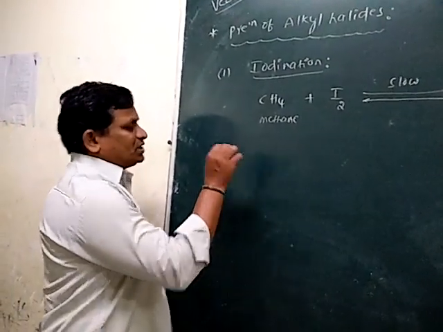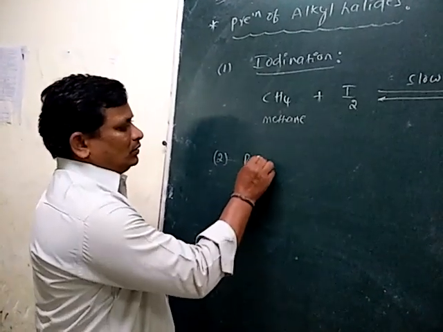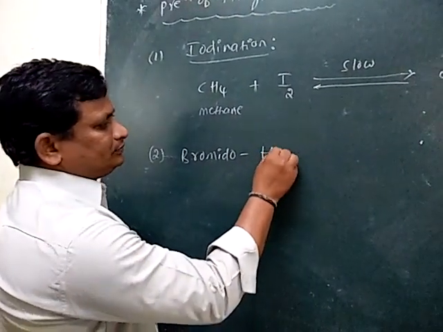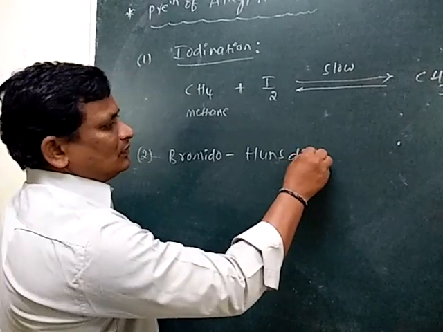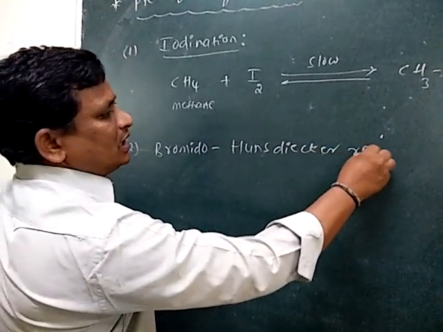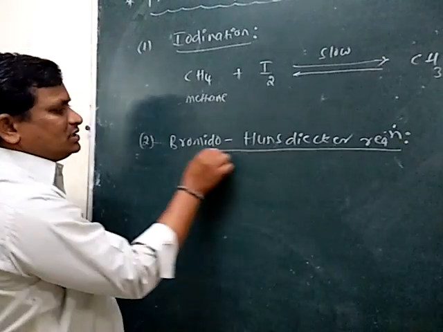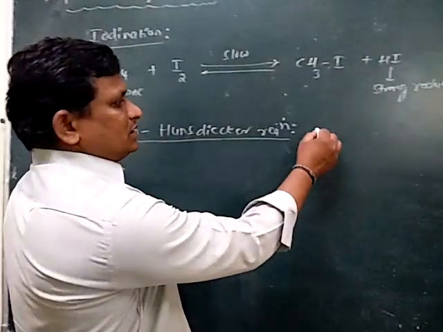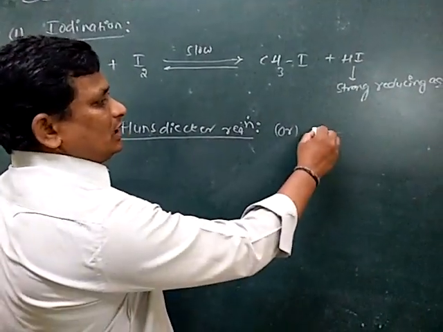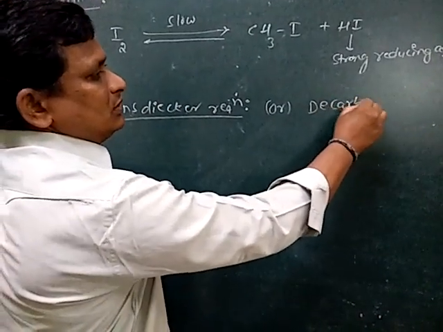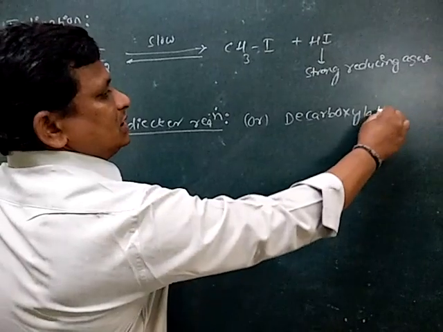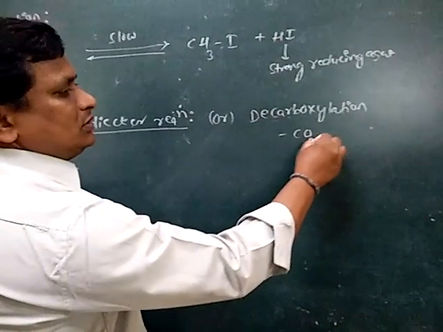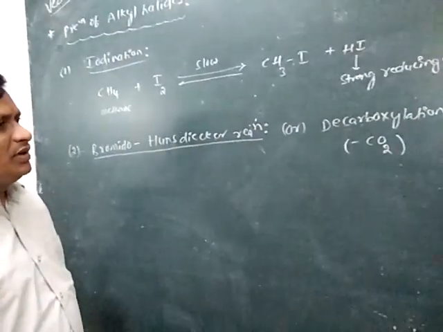Then the second preparation method is the Hunsdiecker reaction. This reaction is useful for the preparation of alkyl bromides. Generally this reaction is also known as the decarboxylation reaction. Decarboxylation means removal of CO2 from the compound.